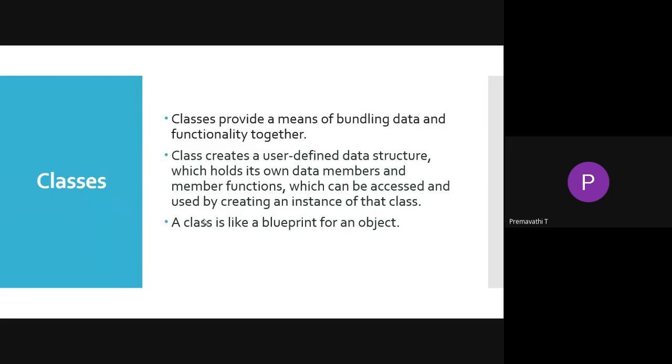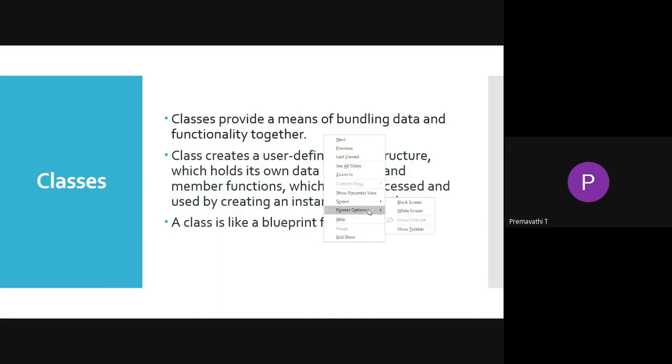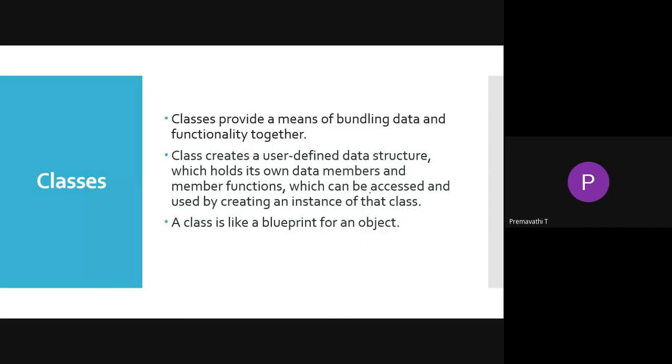The methods include the functionality. The attributes include the characteristics, variables, or anything else included in your program. So the bundling of data is your variables or attribute names, and the functionality is the operations included in your methods.